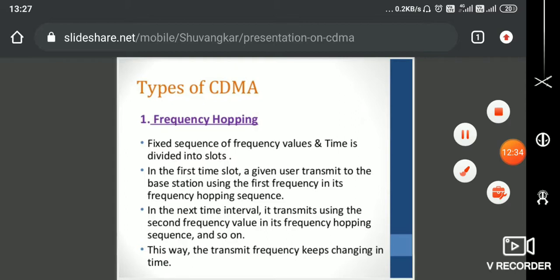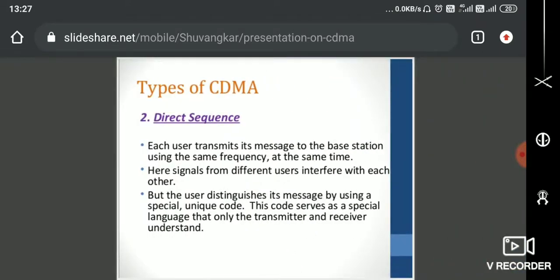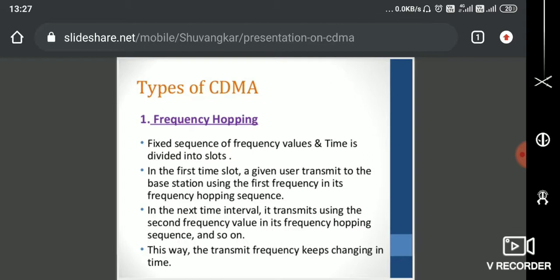As I told you, there are two types of CDMA we actually use: frequency hopping spread spectrum and direct sequence spread spectrum. In frequency hopping spread spectrum, a fixed sequence of frequency values and times are divided into slots. The hopping frequency is generated for different users. In the first time slot, a given user transmits to the base station using the first frequency in its frequency hopping sequence. So there is a frequency hopping sequence.